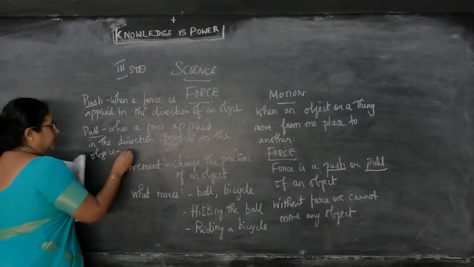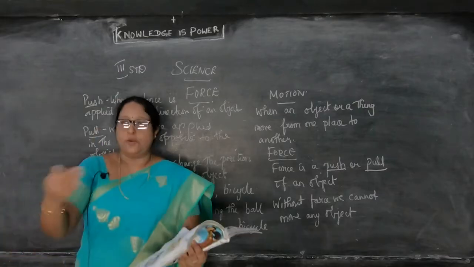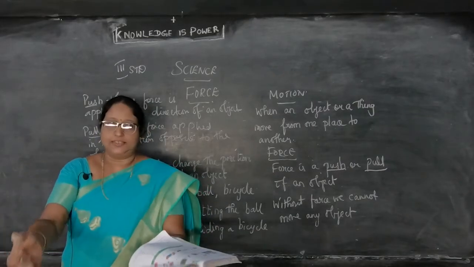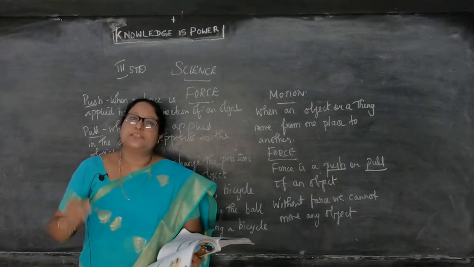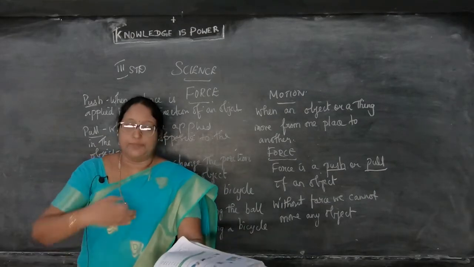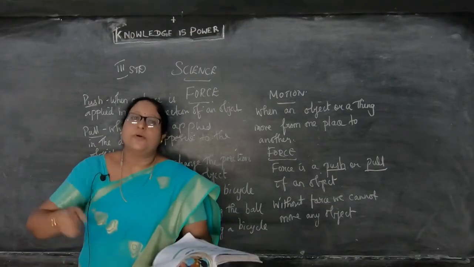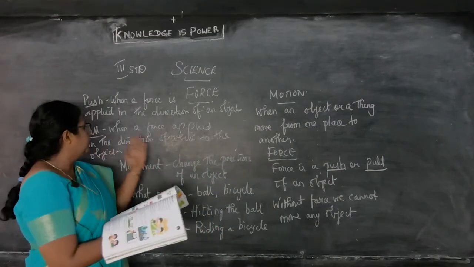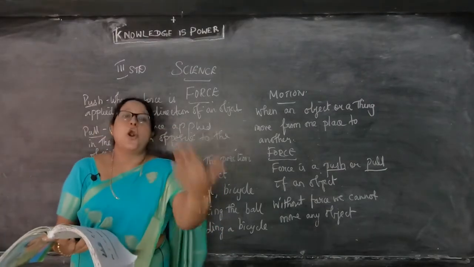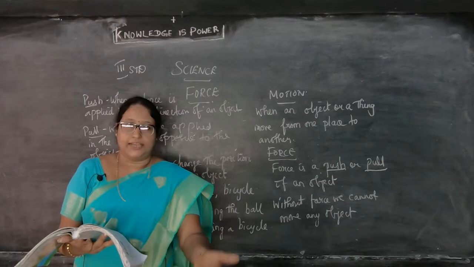The object is opposite to us, right? That is when we are pulling it. When the object is in our opposite direction, what we are doing is pulling it. So when a force is applied in the direction opposite to the object, it is called a pull.